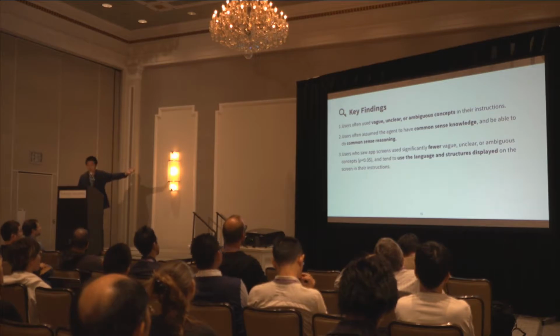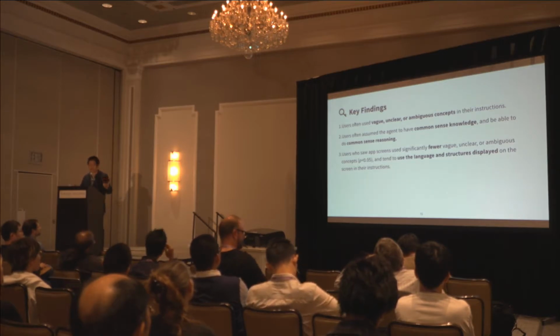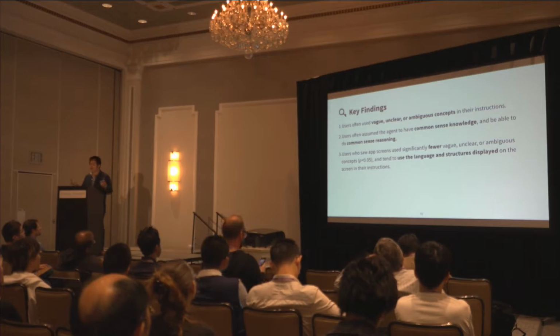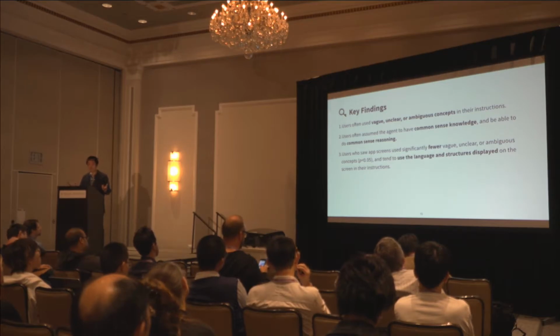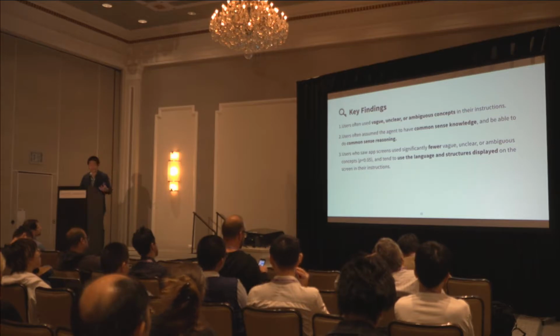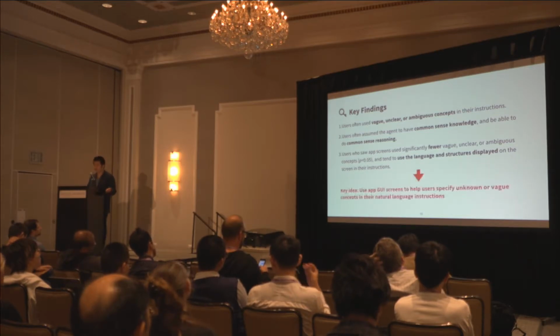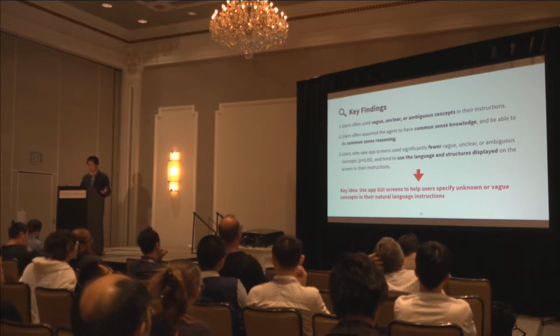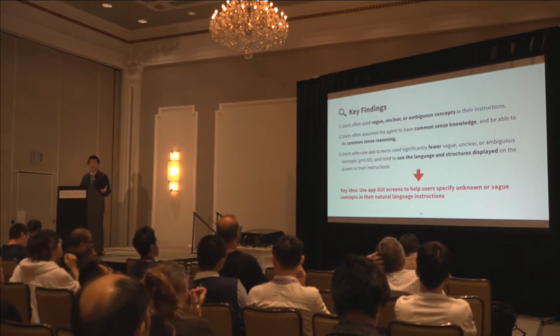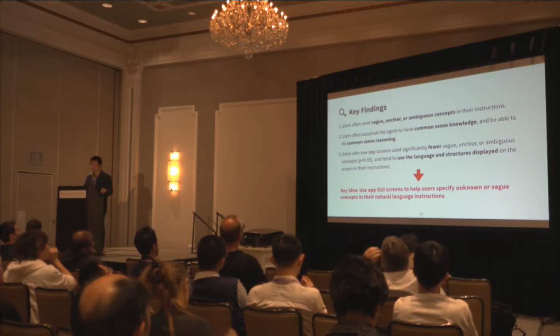Between the two groups, users who saw app screenshots used significantly fewer vague, unclear, or ambiguous concepts. They also tend to use the language and structures from the app screenshots they see, which would make the natural language understanding part much easier from a system's perspective too. These findings confirmed our earlier hypothesis. App GUIs can help end users specify concepts in their natural language instructions.